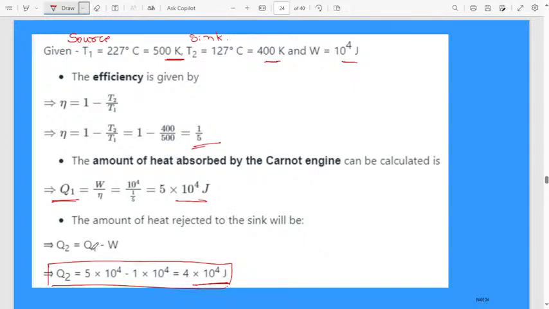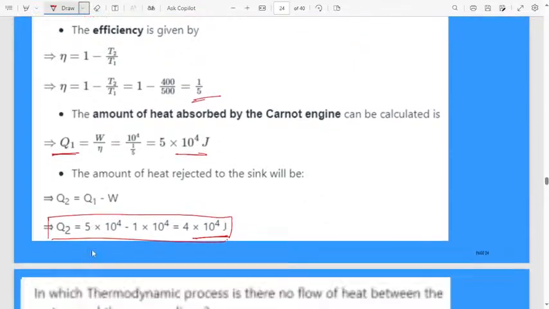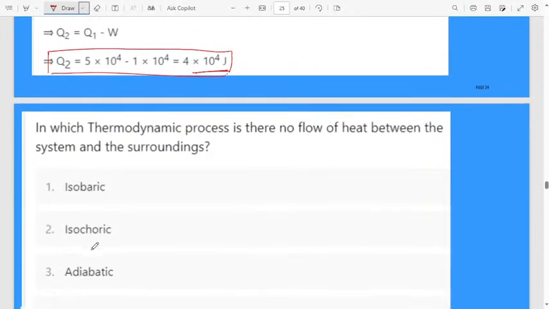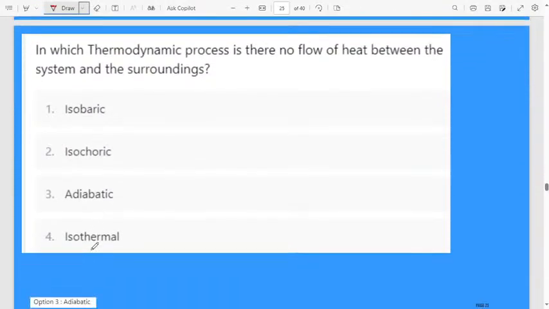Sorry, Q1 minus W. Let us move to the next question.